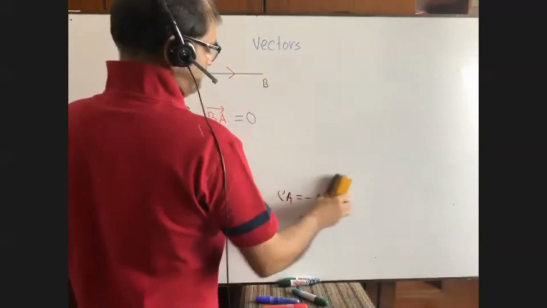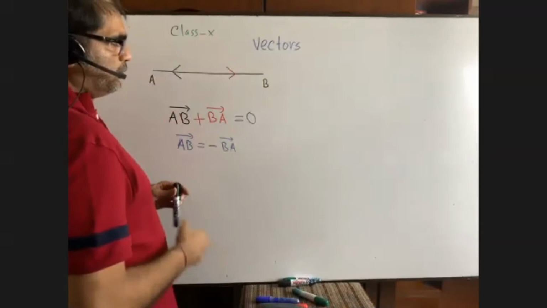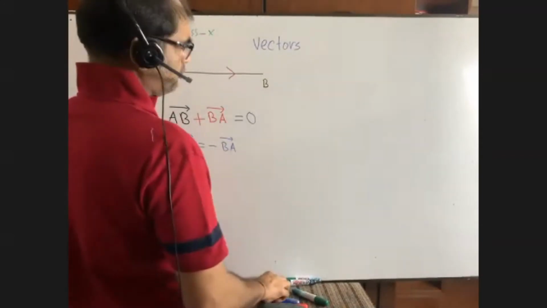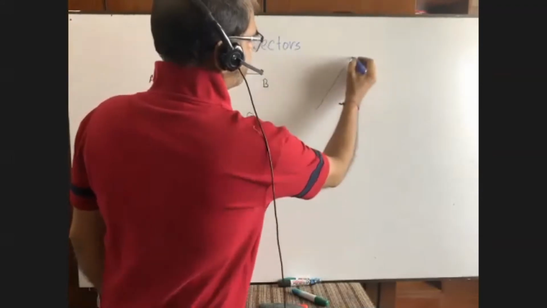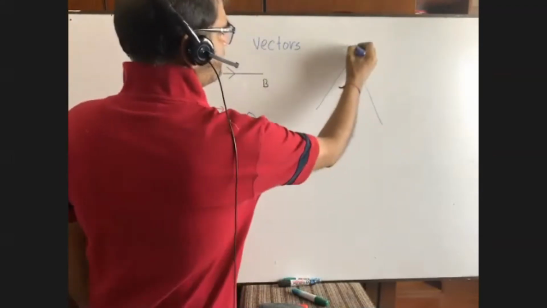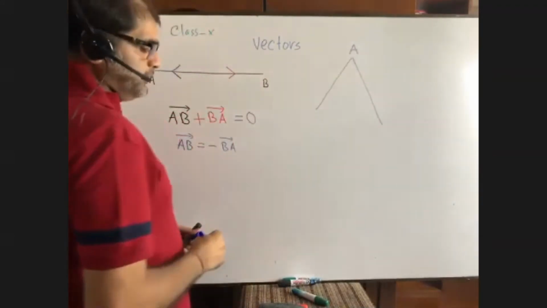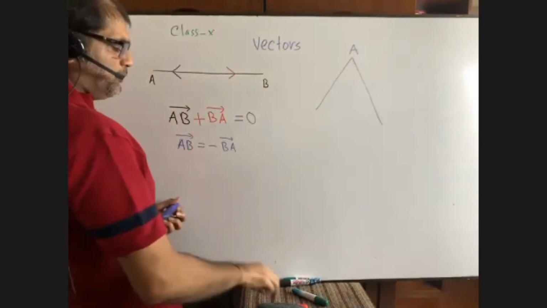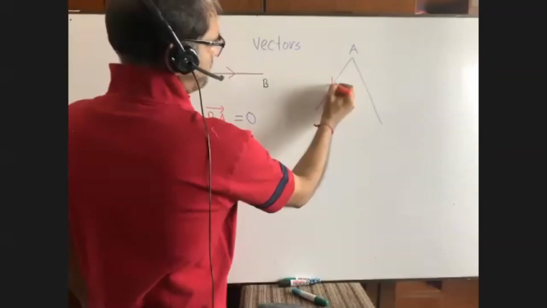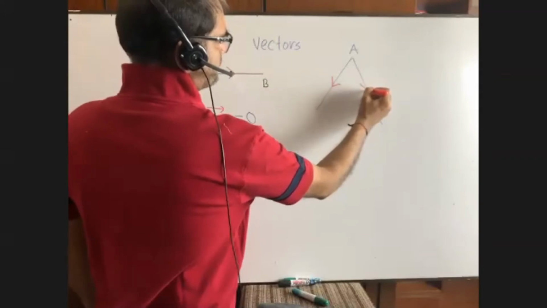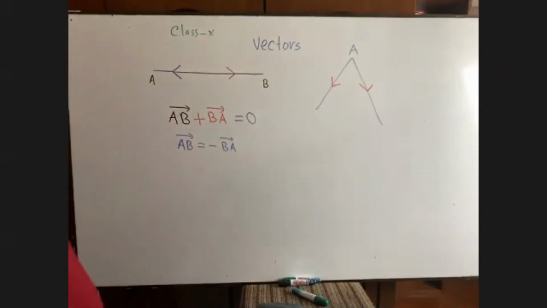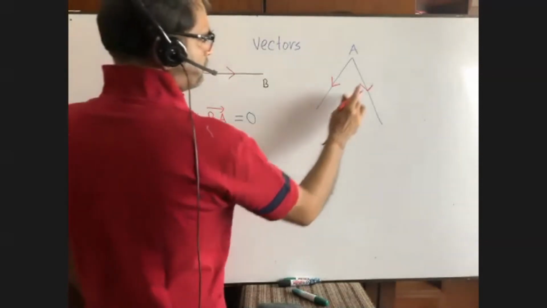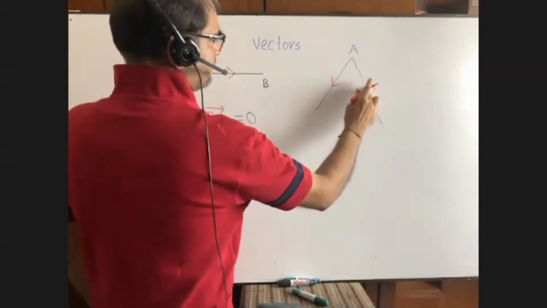Now, I am going to write down something else. You see, all of you. Suppose this is a point A. From the point A, it is the initial point A. From the point A to vectors, suppose I'm not giving the sign like this at first.